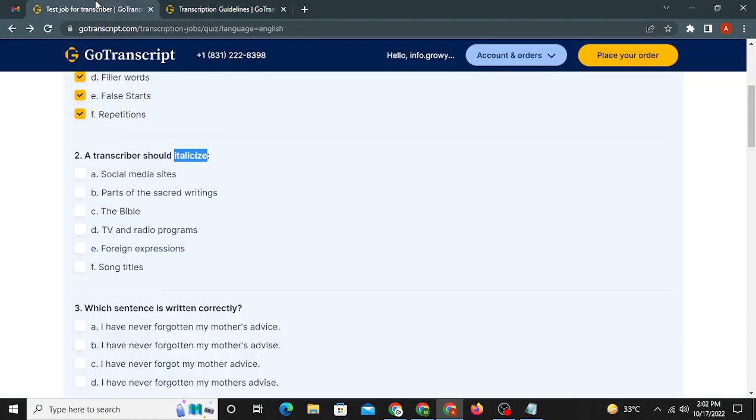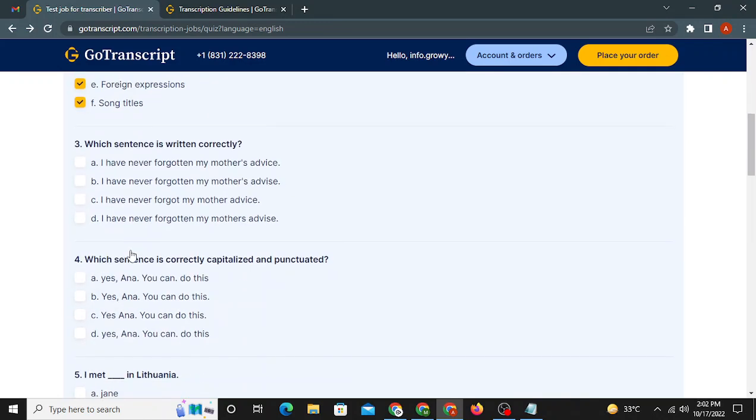So let's move to the question and see what options we have. We don't need to do that. We don't need to do that as well. Neither the Bible. So the right answer is TV and radio programs, foreign expressions, and song titles.